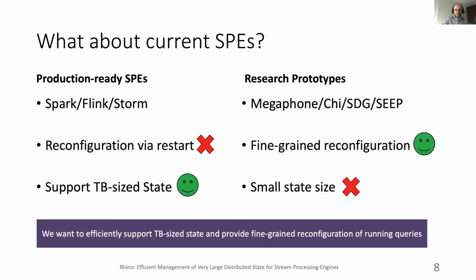Based on this observation, we looked at how well the current generation of SPEs can cope with those situations. Specifically, we looked at production-ready systems such as Apache Spark and Flink, and research prototypes such as SIP, Chi, and Megaphone. On one hand, production-ready systems allow for reconfiguration of a query upon a restart, so they use a stop-the-world approach, but they support state in the sizes of terabytes. On the other hand, research prototypes can handle fine-grained reconfiguration of a running query, but they are not designed to support large operator state efficiently. Ideally, what we want is to have the best of both worlds.